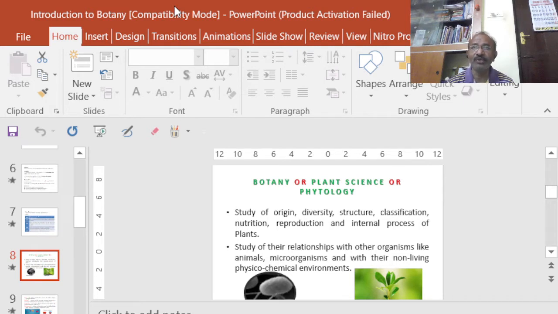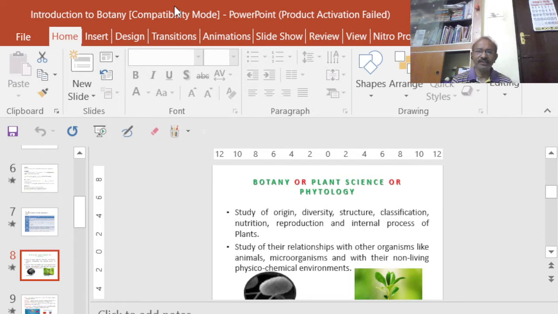For example, how light plays an important role in their growth and development. Then in what way water is related to their growth and development, and how the chemical elements present in the soil help in the growth and development of plants.